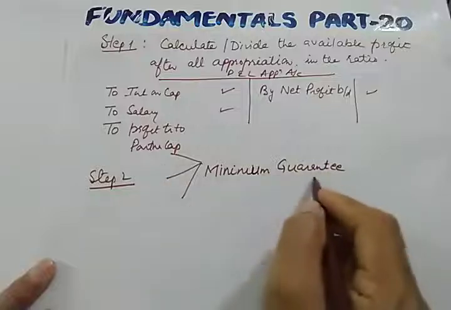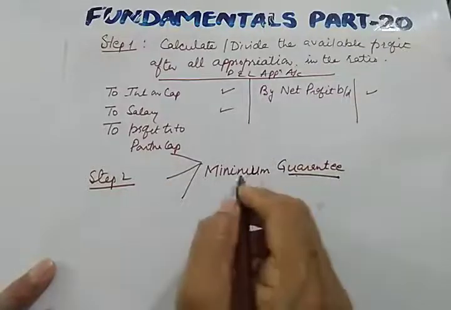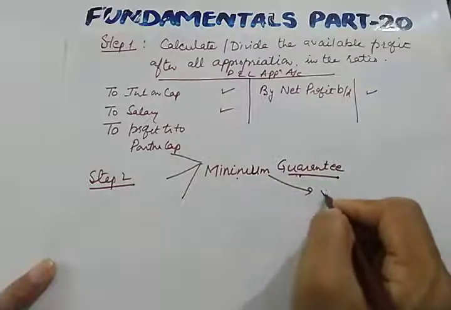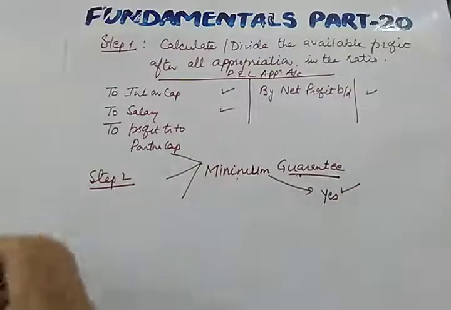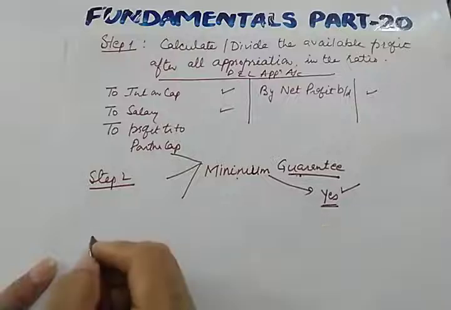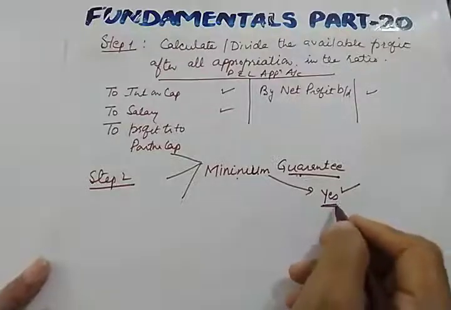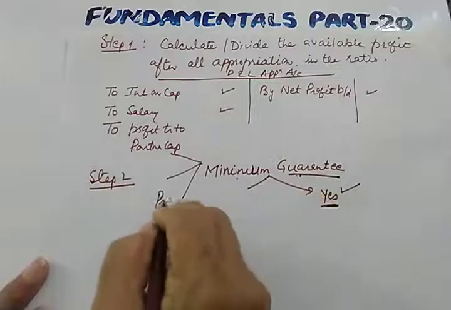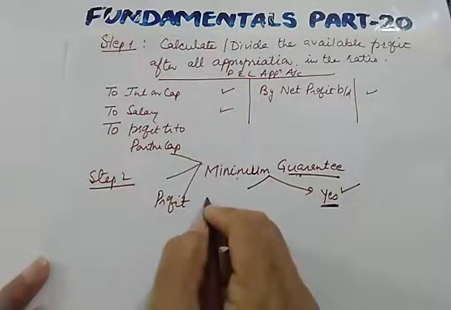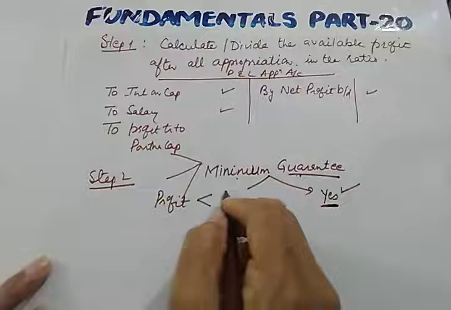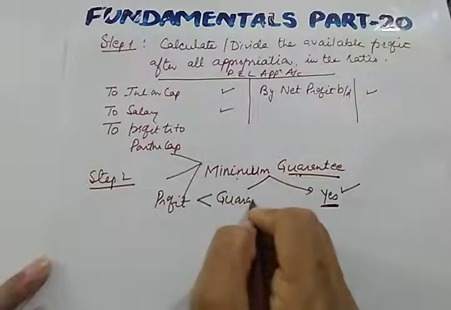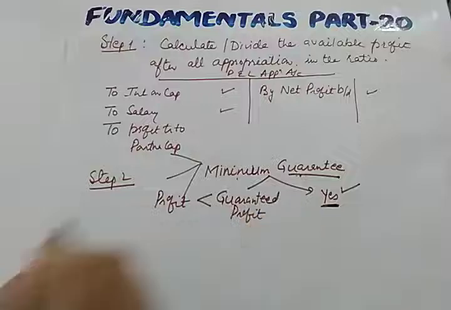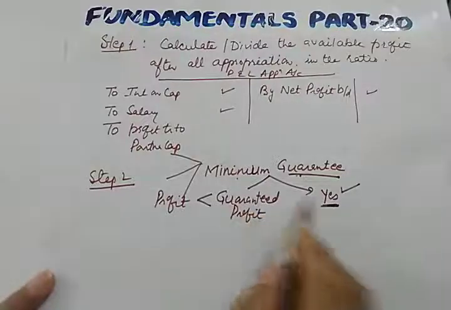So whether a guaranteed partner is getting the minimum profit or not. If he is getting the minimum profit, in that case there is no problem, you don't have to exercise any guarantee. But if the profit which he is getting is less than the guaranteed profit, I repeat, there can be two possibilities.